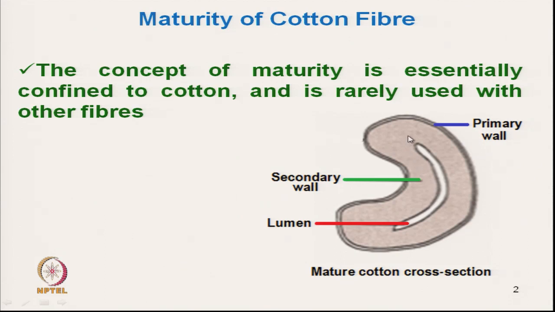This is the unique nature of cotton fiber, where its center, its inside, is hollow.